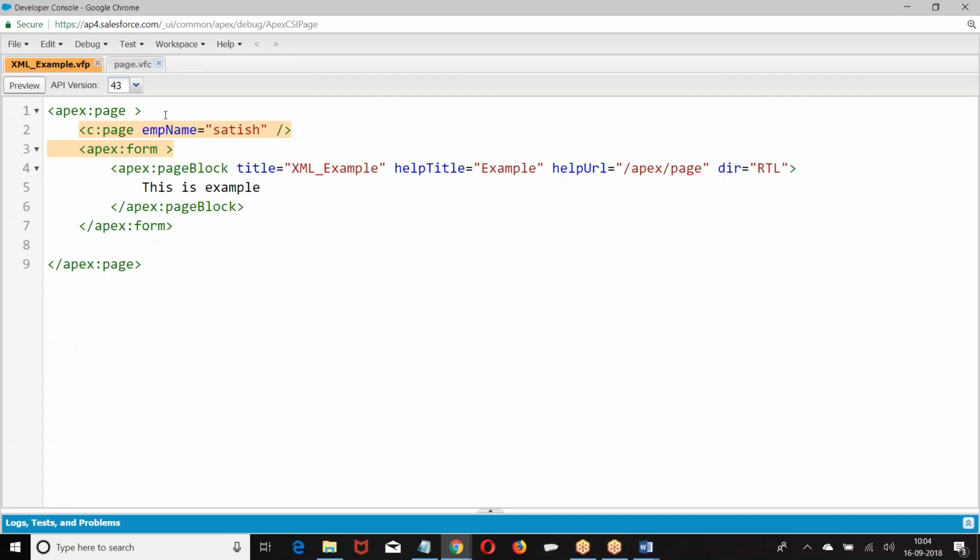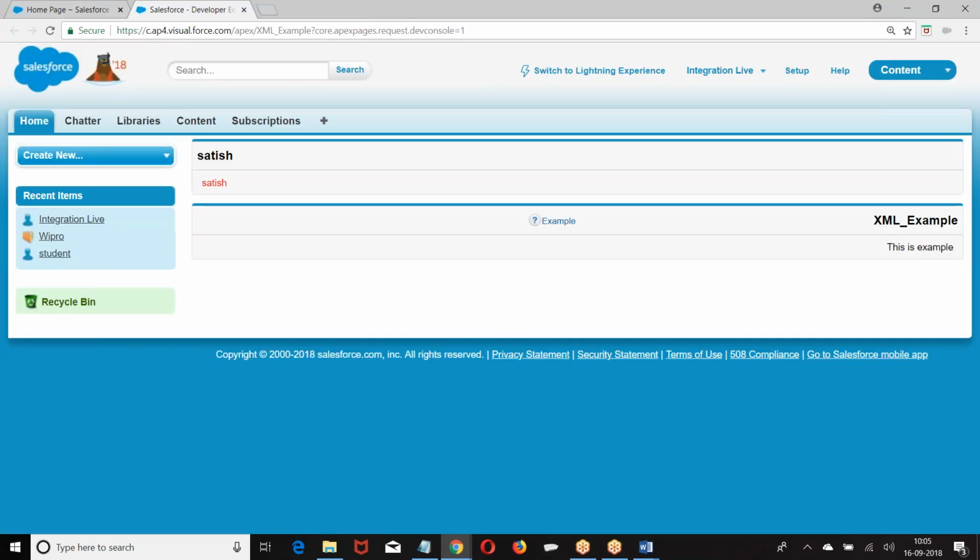You're using apex colon page. The definition of a page under the namespace of C is different. Under the namespace of C, the page takes EMP name and the value called color, and it is going to print some message. But the definition of page under the namespace of apex is different.